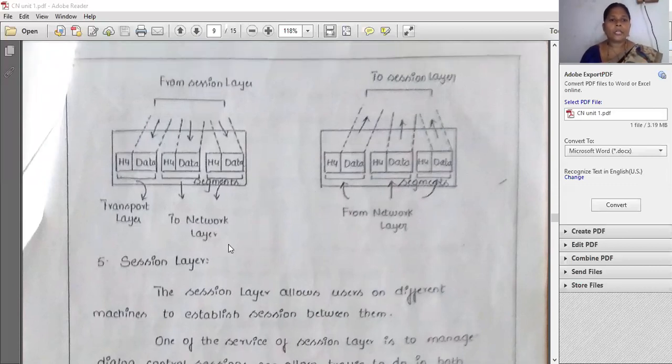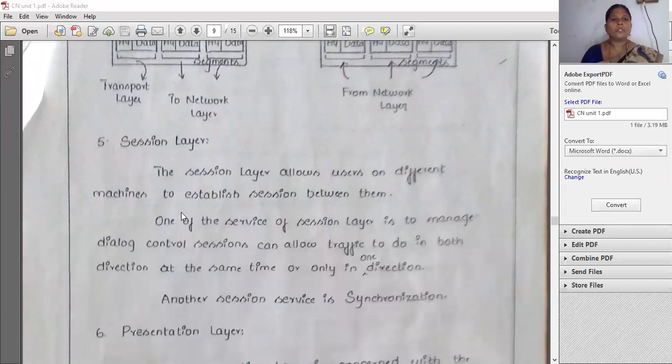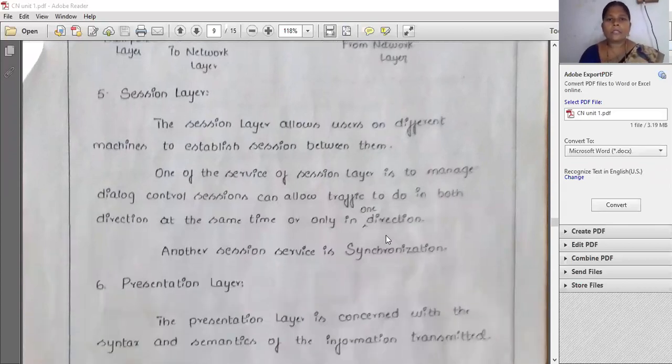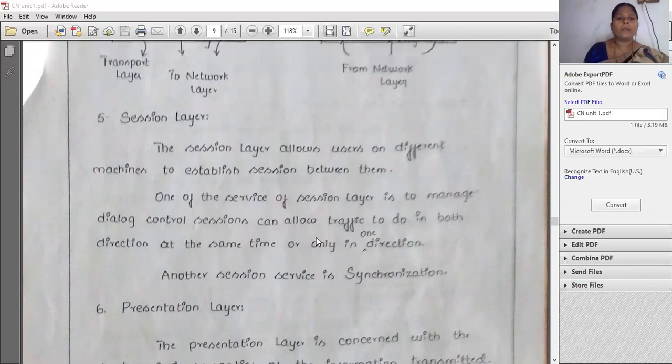So here in the session layer, what is going to happen? This is the fifth layer. The session layer allows users to use different mechanisms to establish sessions between them. So again the data will be converted into sessions. It manages dialogue control. Sessions can allow traffic to go in both directions at the same time or only in one direction. Suppose we are sending data in a smaller size from the receiver side to the sender side. If any traffic or disturbances are there, they will be removed by the session layer.